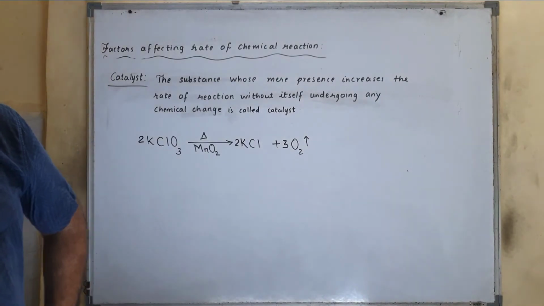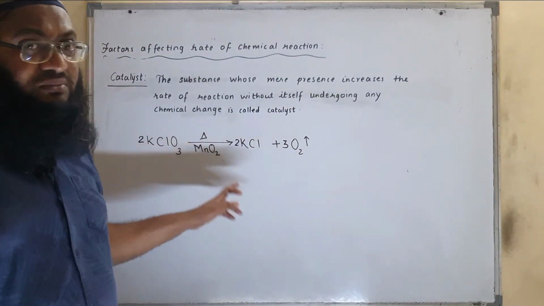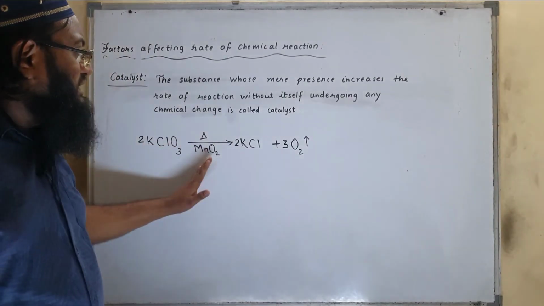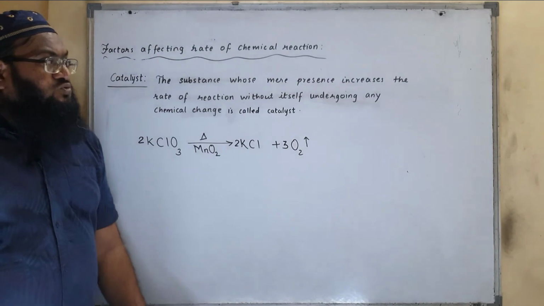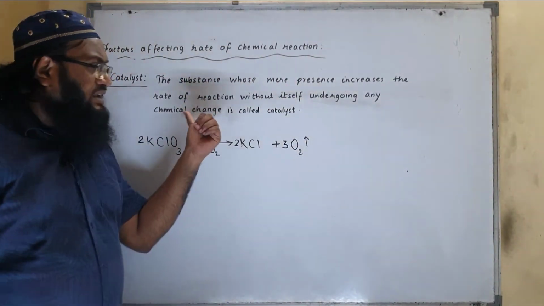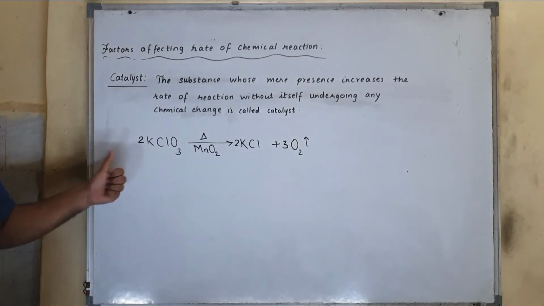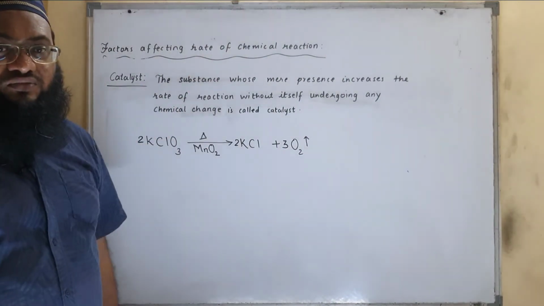And one more thing, there was no chemical change in manganese dioxide. Why? Because manganese dioxide is a catalyst, and a catalyst is nothing but the substance whose mere presence increases the rate of reaction without itself undergoing any chemical change. So in this case we have seen that a catalyst plays a very important role in increasing the rate of reaction.